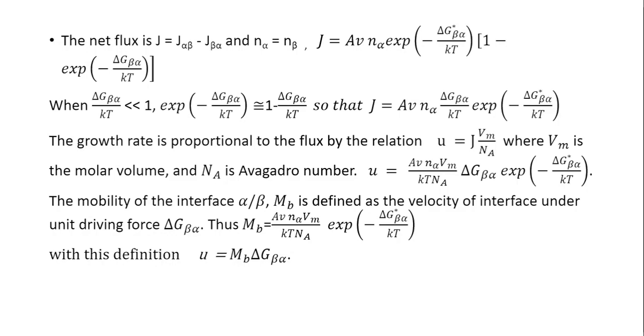So consequently, J is equal to the accommodation factor times the Debye frequency multiplied by N alpha, the composition on the alpha side, times exponential minus delta G star beta alpha by kT, multiplied by 1 minus exponential minus delta G beta alpha by kT.